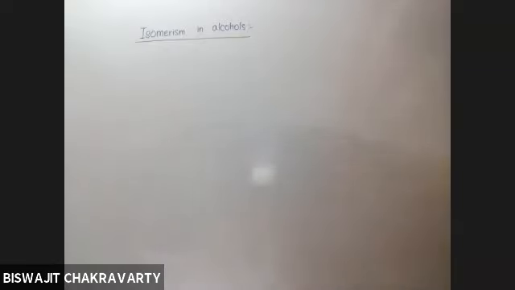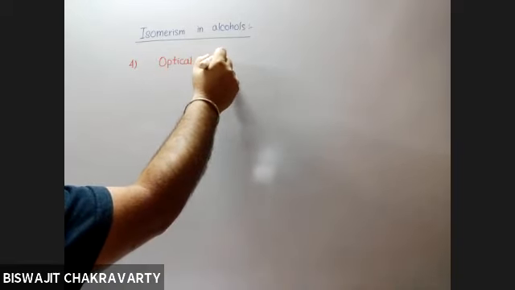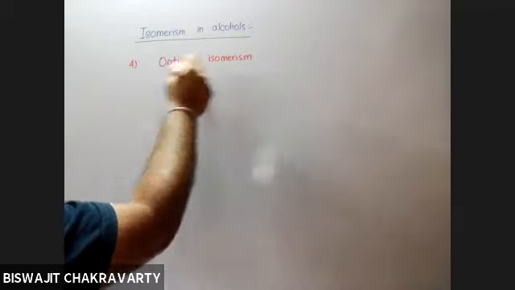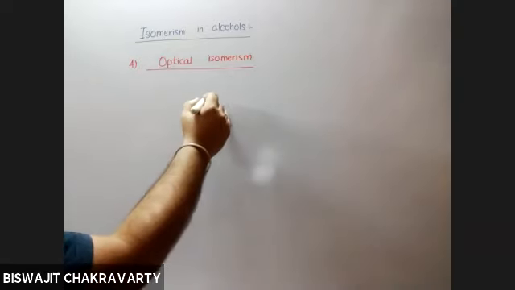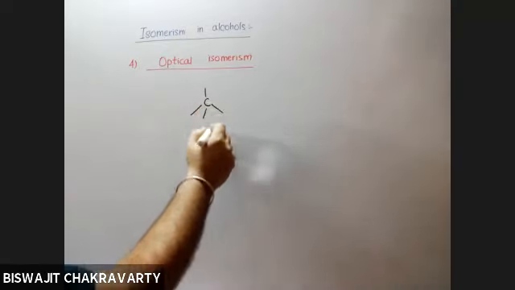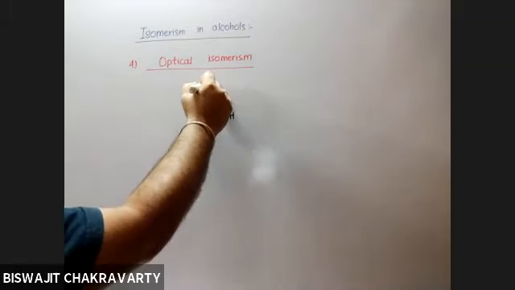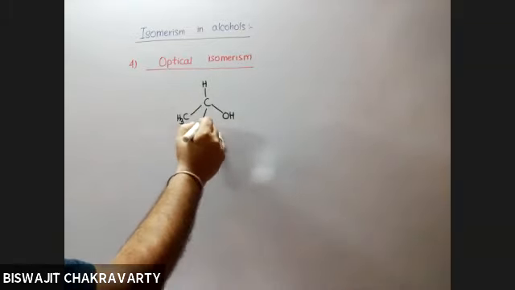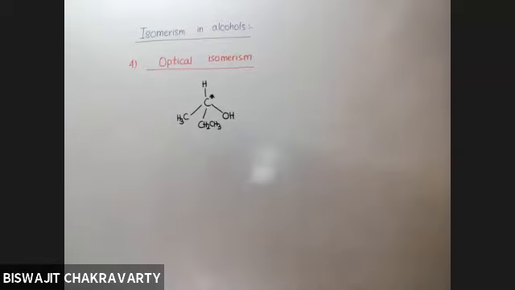So it is like saying that in optical isomerism, if an alcohol wants to show optical isomerism, then the carbon bonded to 4 groups should be such that one is reserved for OH because we are talking about alcohol family, and the rest 3, say if I put hydrogen to this, methyl to this, ethyl to this, then can we say it is a chiral carbon or not? Yes, sir.